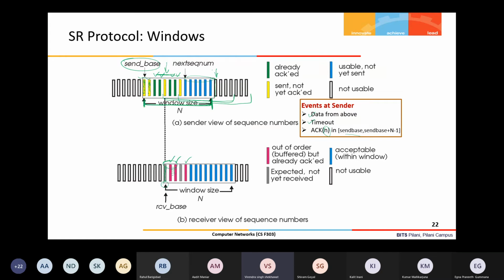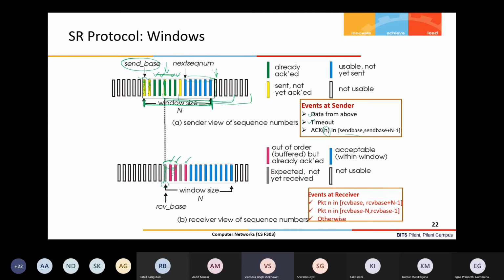Then it will check whether the acknowledgement received in this range is an in-order acknowledgement; if so, it will slide the window. Suppose this packet's acknowledgement is received, then it will slide the window by 1. If it receives the acknowledgement for this other packet, then it will not slide the window, but will simply mark or record that this packet's acknowledgement has arrived. That will be the action for this event. Similarly, for timeout you can figure out what it will do.